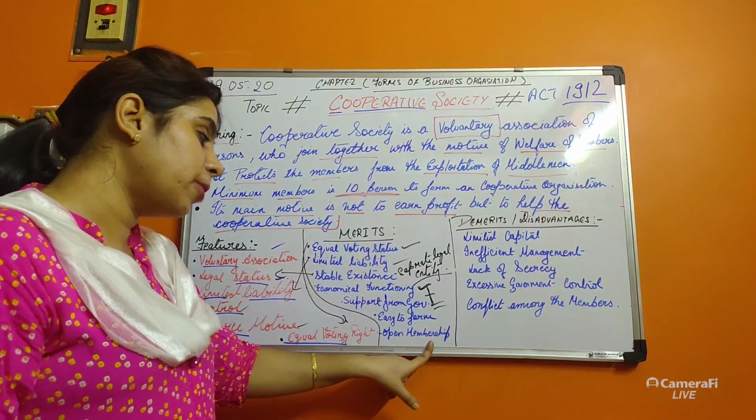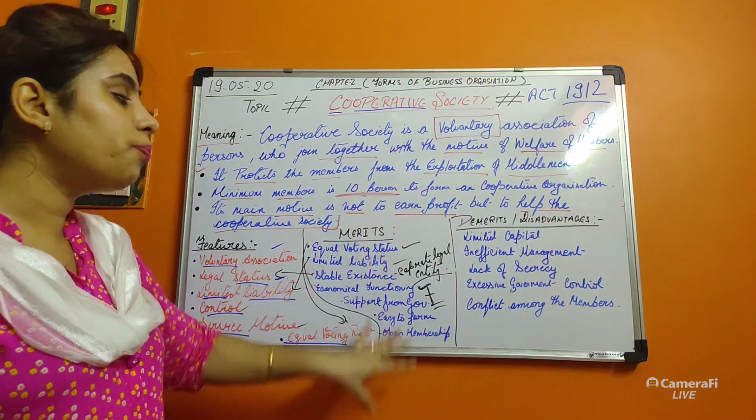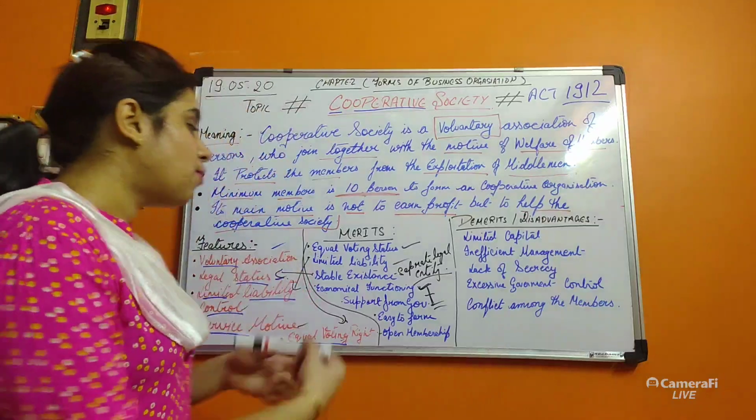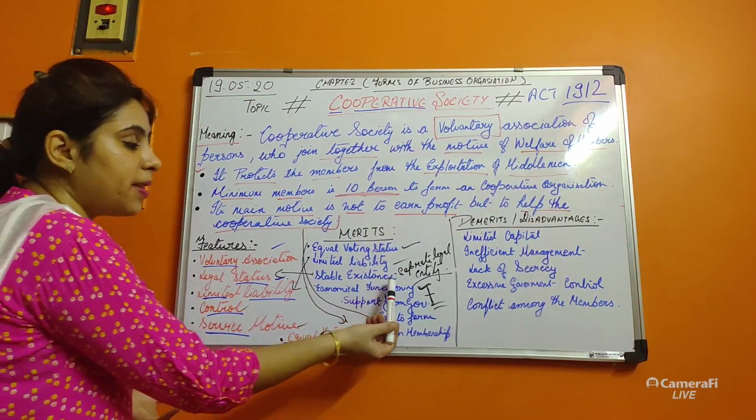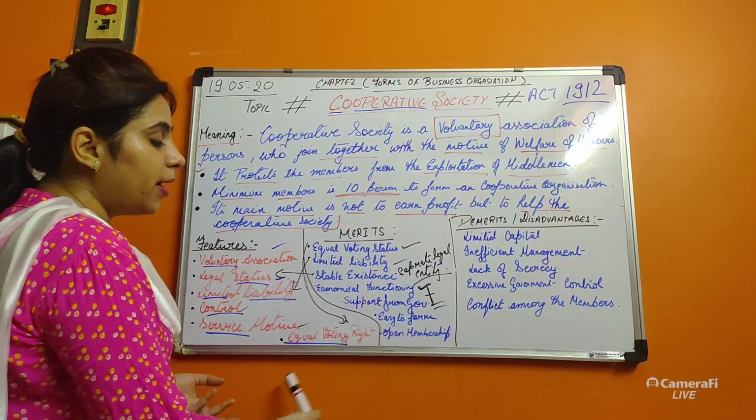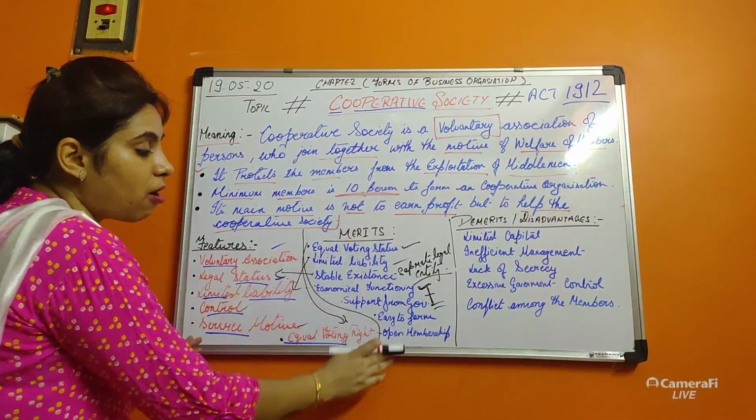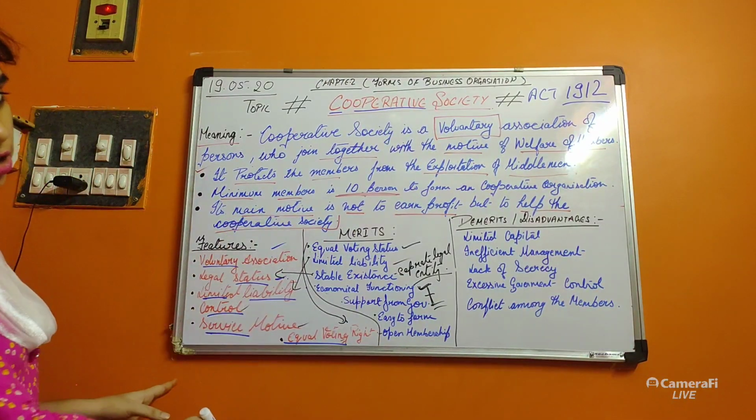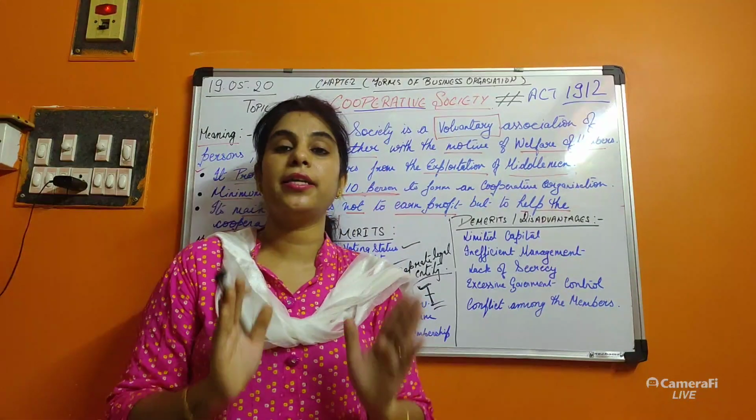Open membership, again, is very related to voluntary association. I hope the merits are clear, it is very easy. What are the merits? Equal voting right, limited liability, stable existence, economical function, support from government, easy to form, open membership. These are all very much related to the features. I hope you have all understood the merits very clearly.